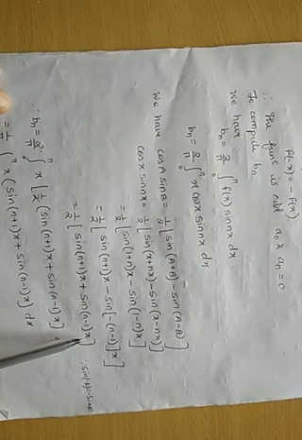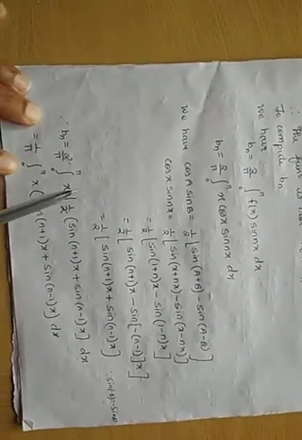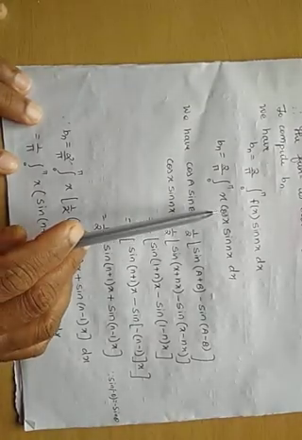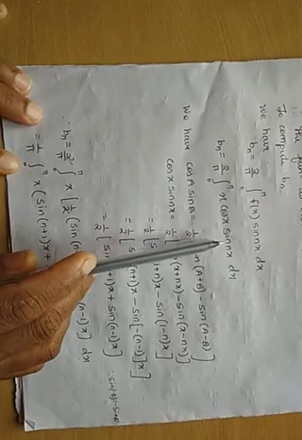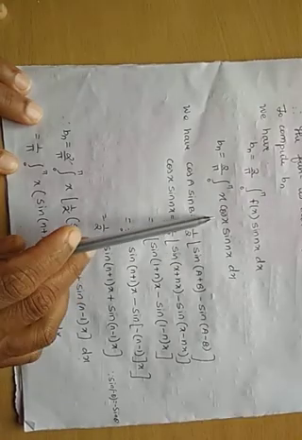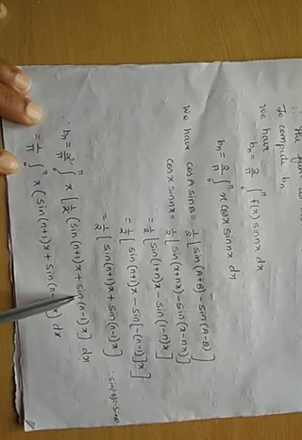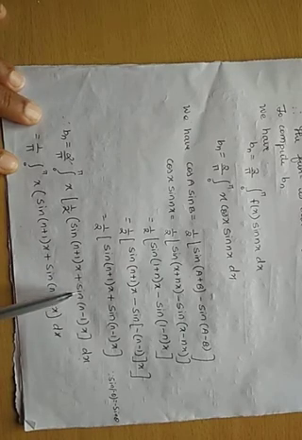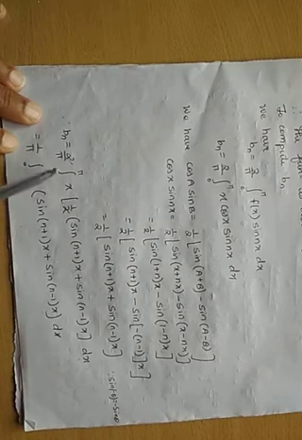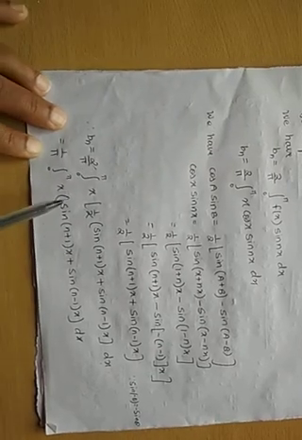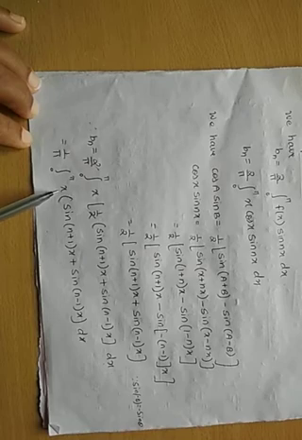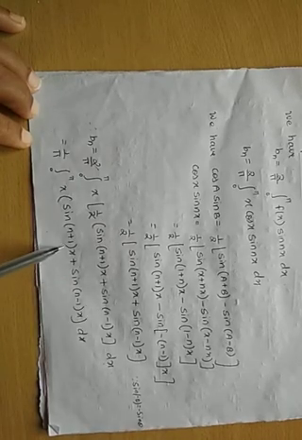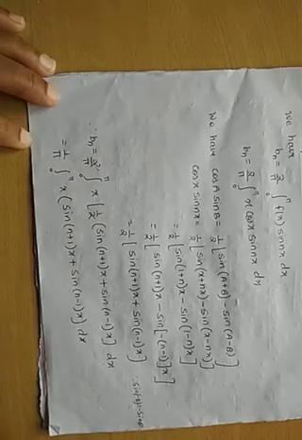Once I finish this, I'll substitute in this integral. So this x remains as it is, and for cos a into sin b, that is cos x into sin nx, I have got this formula, so I will be substituting it over here. Since it is multiplied, this 2 and this 2 will get cancelled. So 1 by pi will remain, integral 0 to pi, x as it is, and these two quantities remain as they are, and dx.